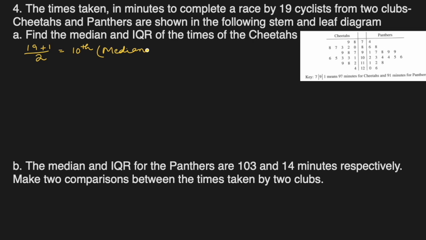So count from up or down, doesn't matter, but you should always try to count from the smallest one. 78 is the smallest one. So 1, 2, 3, 4, 5, 6, 7, 8, 9, 10. 99 minutes is the median.